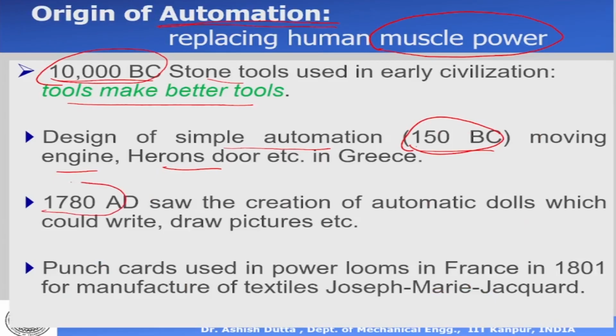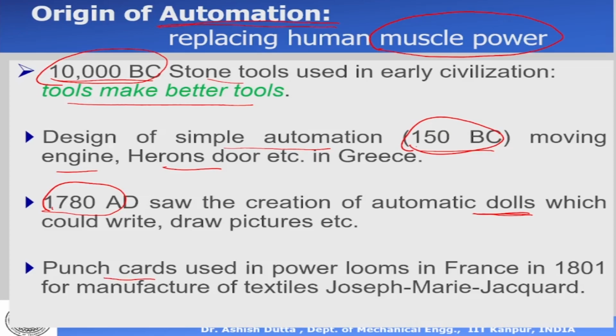Then about 1780 saw the creation of automatic dolls, which could draw and write pictures. Even today, these are there in various museums around the world. Small dolls which operate on a spring base. So there is a key. If you wind the key, the spring gets wound. And using that energy, the dolls can do very simple things. Then we have punch cards.